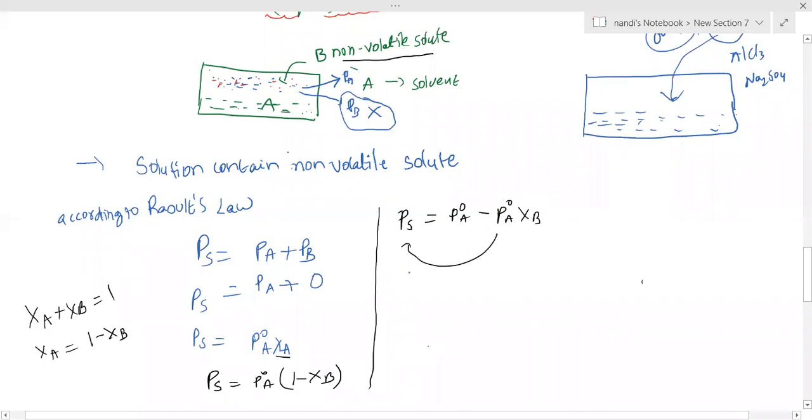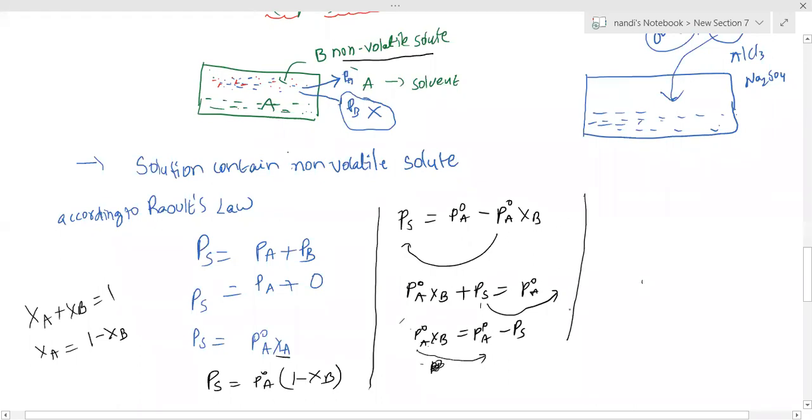We can rearrange: P naught A XB equals P naught A minus PS. Dividing by P naught A, I write finally: (P naught A minus PS) by P naught A equals XB.